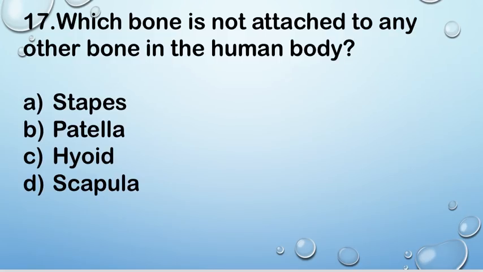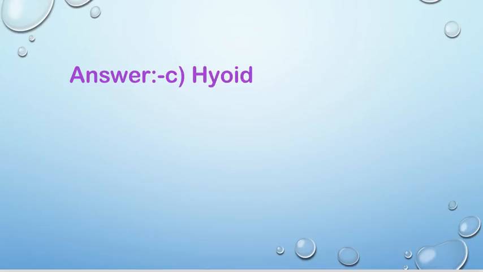Next question, question number 17. Which bone is not attached to any other bone in the human body? Option A stapes, B patella, C hyoid, and D scapula. Right answer is C hyoid bone. Hyoid bone in the human body is not attached to any other part of the body.